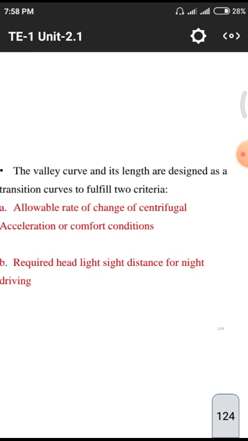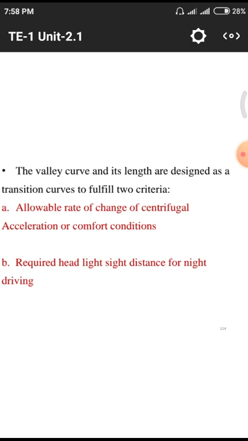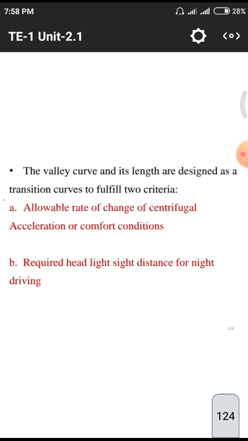And the next point is that the valley curve length is designed as a transition curve to fulfill two criteria. That means the valley curve has to fulfill these two criteria. What are those? First, the allowable rate of change of centrifugal acceleration on comfort conditions. That means centrifugal acceleration.